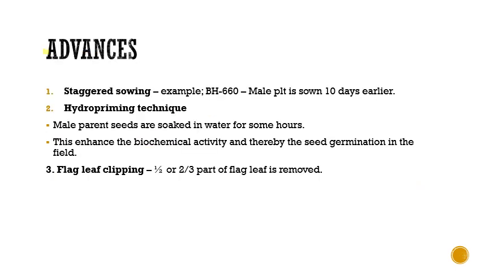So, advances in maize hybrid seed production. The first one is staggered sowing so that we can synchronize your flowering dates. For example, in line BH660, the male plants are sown 10 days earlier than your female plants so that you can get synchronization between your tasseling and silking.